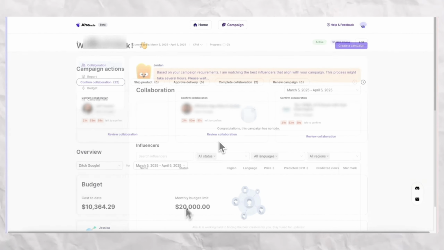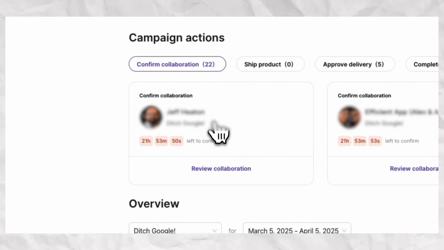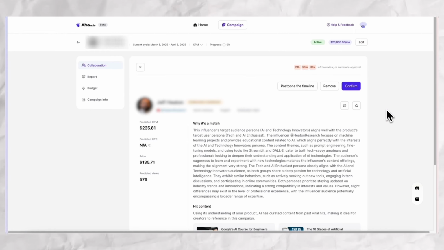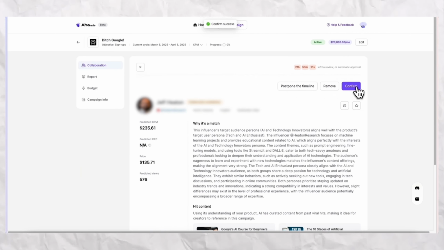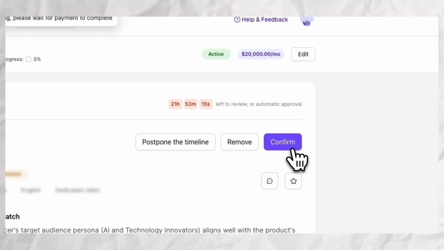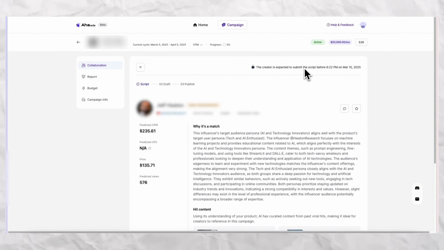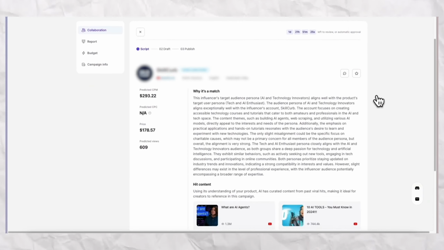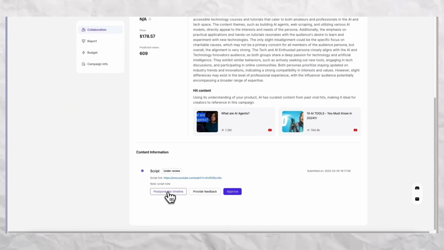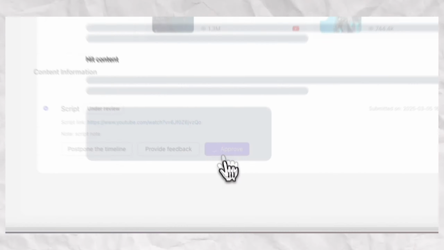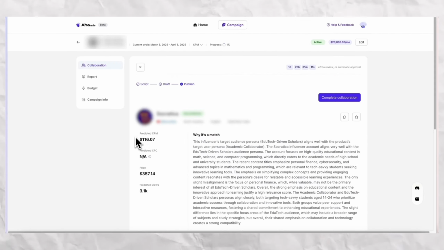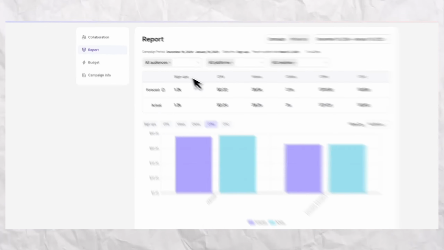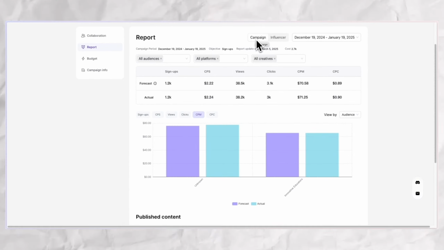After that, Aha will handle all the influencer matching for your business. Based on your information, Aha will easily match your brand with the influencers catering to your needs. To become a partner with an influencer, just hit confirm. You can access content submitted by the influencer in the Approved Delivery tab. Here you can provide additional feedback or just approve the product. You can check the published content on the homepage. After reviewing the content, just click on Complete Collaboration to finish the partnership. You can keep an eye on your campaign from the Report tab.